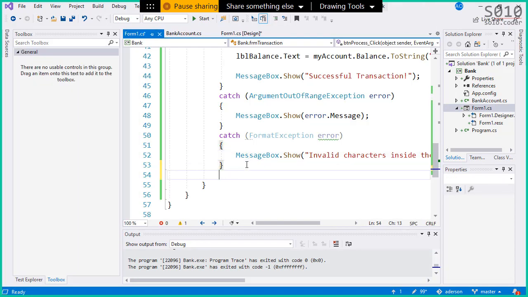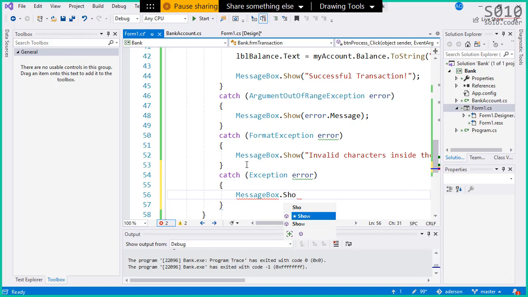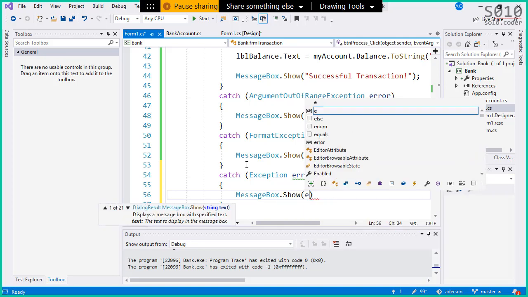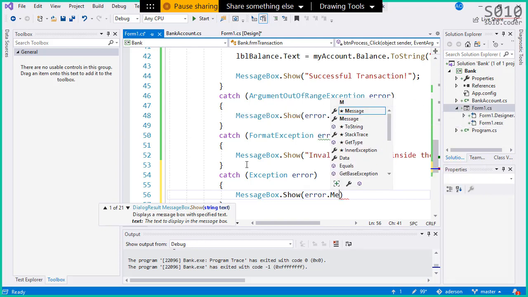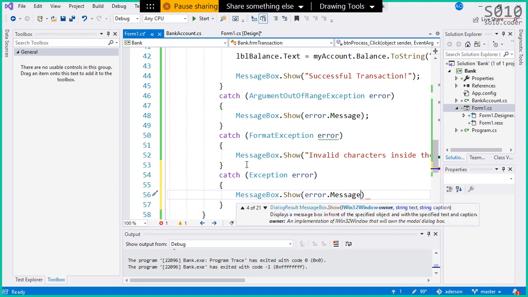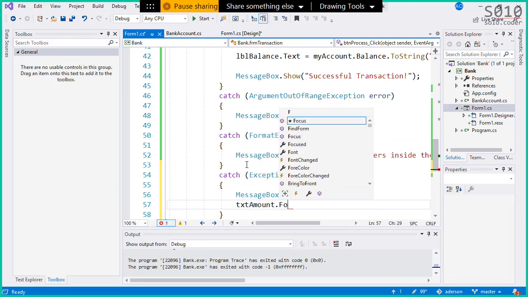So I'm gonna say catch exception error, and this time around I'm gonna say message box dot show, and I'm gonna show the error dot message, and I'm also gonna put the cursor focus back in the amount control. So txt amount dot focus.